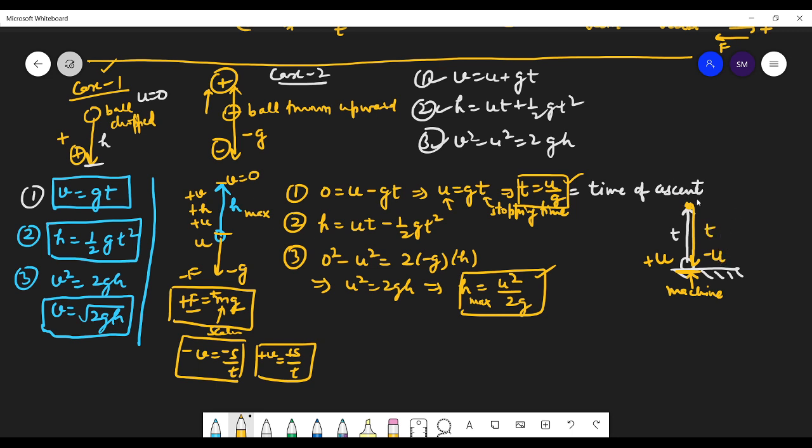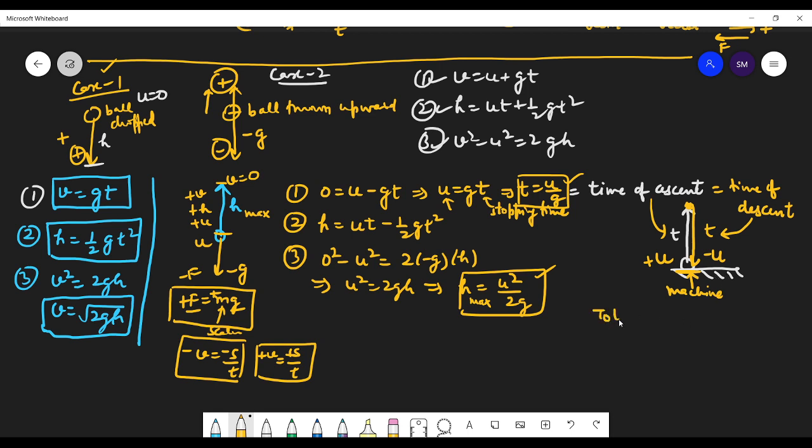So the time of ascent is t, that is u by g. The same will be the time of descent. So the time of ascent is the same as the time of descent. Is this clear to everyone?